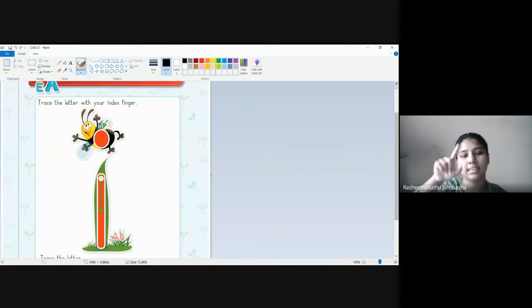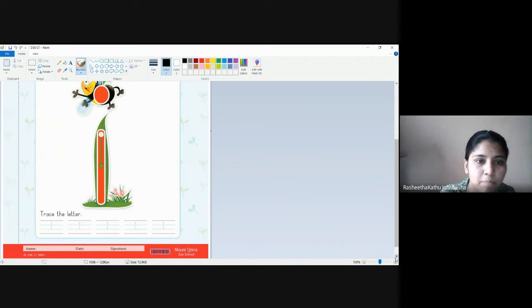First, one standing line and one dot over the top of the standing line. Ma'am just taught you, right? Come on, let's write this in the space given for it. I for insect. So I for insect. Now we'll write I here. Start writing I here in the space given for it, and ma'am will also write.